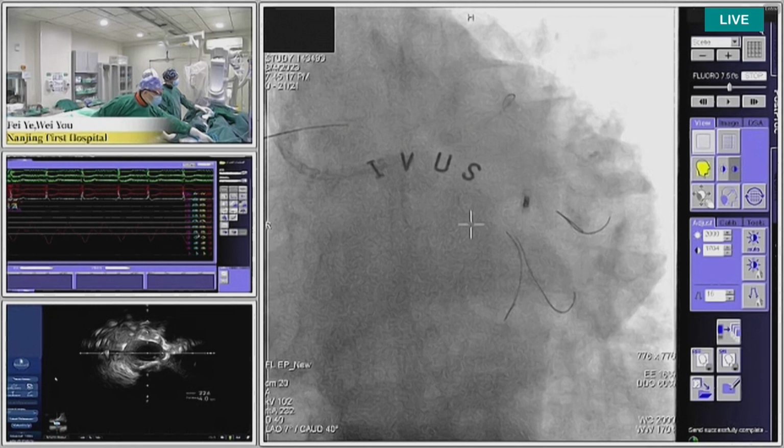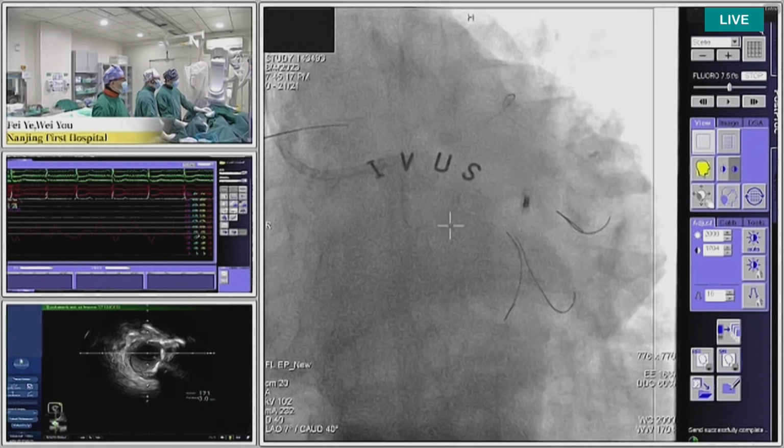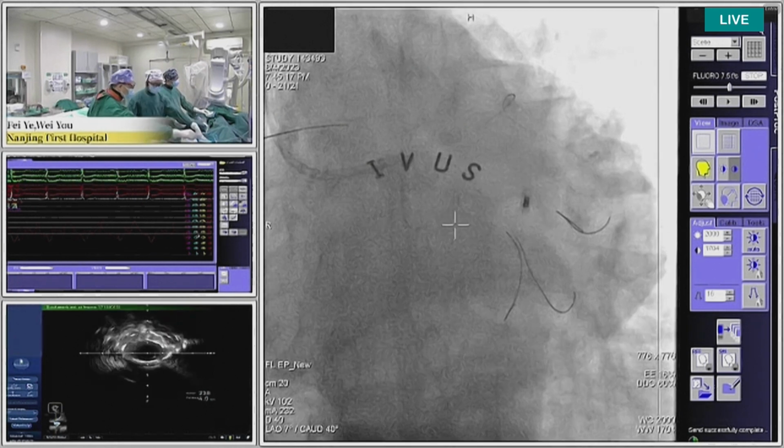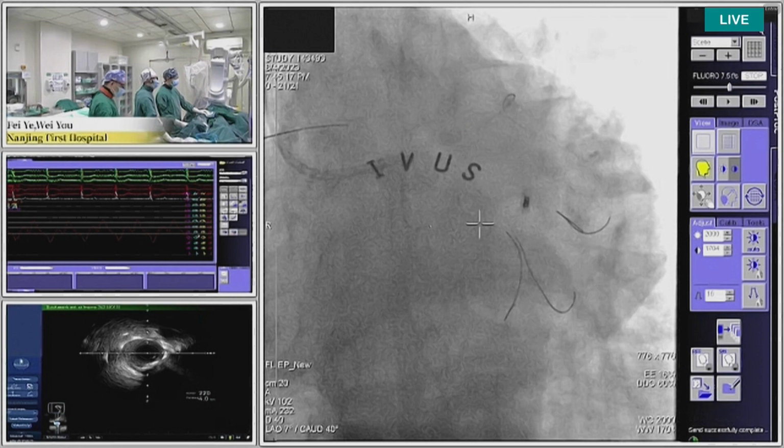But based on the IVUS, even though the minimum luminal diameter was large enough, the biggest burr in China means rota is a 2.0. I don't think rota is suitable for this case.